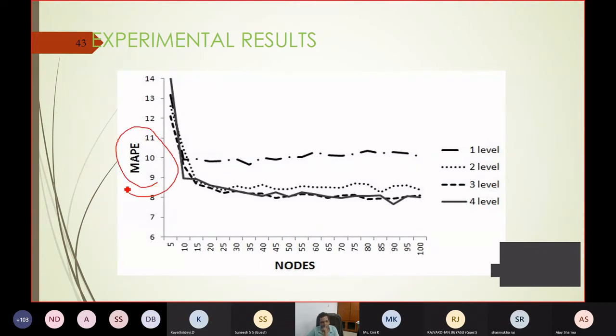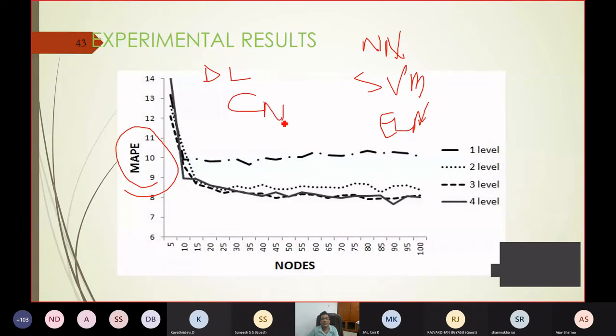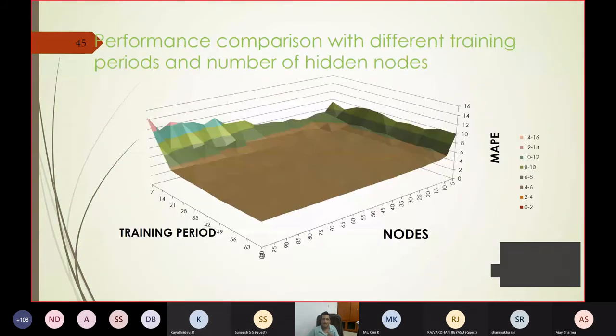With every problem I am trying to focus towards optimization, because you learnt optimization. So here the final output of the neural network structure, whether it is a neural network, a support vector machine, the extreme learning machine, deep learning, or the convolution neural network, I don't bother. My concern is what is the final value of the mean absolute percentage error in your forecasting, whether it is achieved by a particular neural network structure by taking the features of level 1, level 2, level 3, or which features, so you can do a lot of optimization.